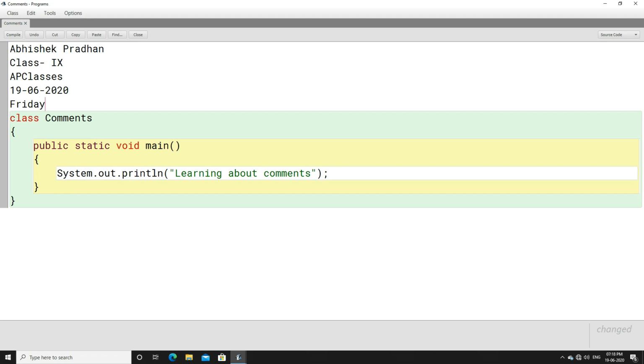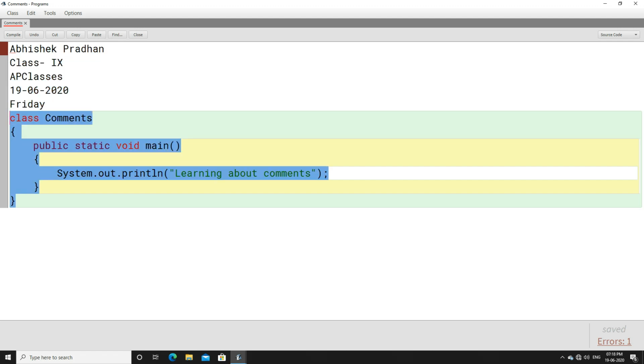Okay, so these are the things which I don't want to get executed. Why would I want these things to get executed in the terminal window? So what I want to do is mention these things in the programming source code part. This is the source code. This is called source code.